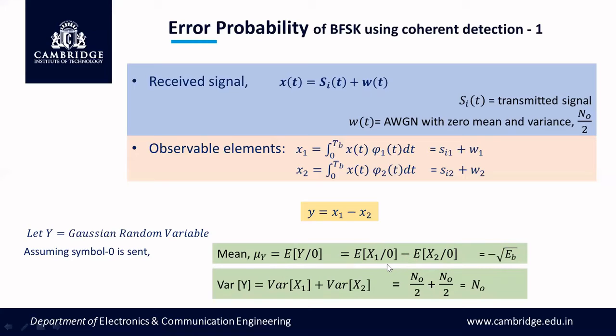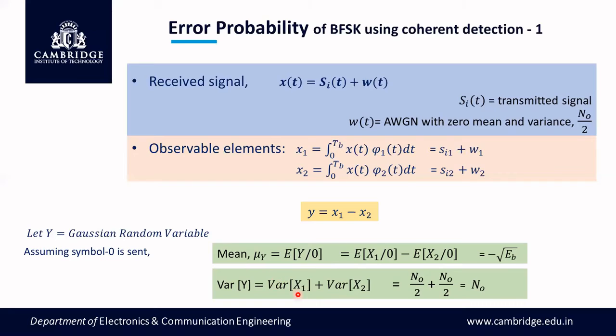Next, we shall go to variance. The variance of random variable Y is equal to variance of X1 plus variance of X2, because variance is a squared value. Variance is a squared value, so it leads to a plus sign here. Addition takes place. Variance of X1: X1 contains two components, signal component plus noise component. What is the variance of the signal component? 0, because the signal never varies. So signal component variance is always 0. What varies is the noise due to its randomness. So variance of noise, which I have given already, is N naught by 2.